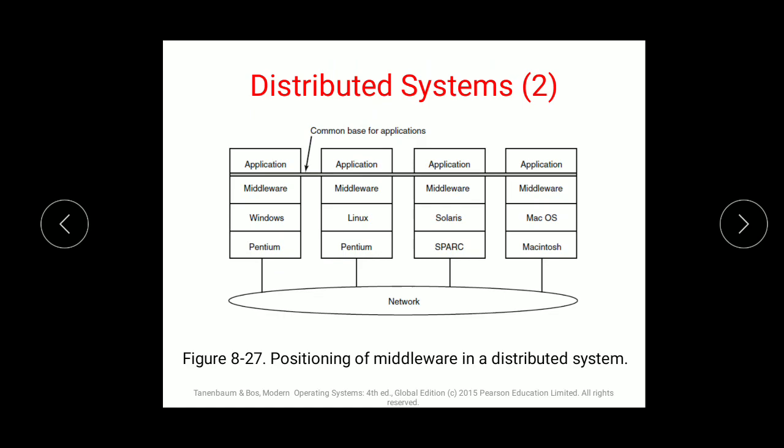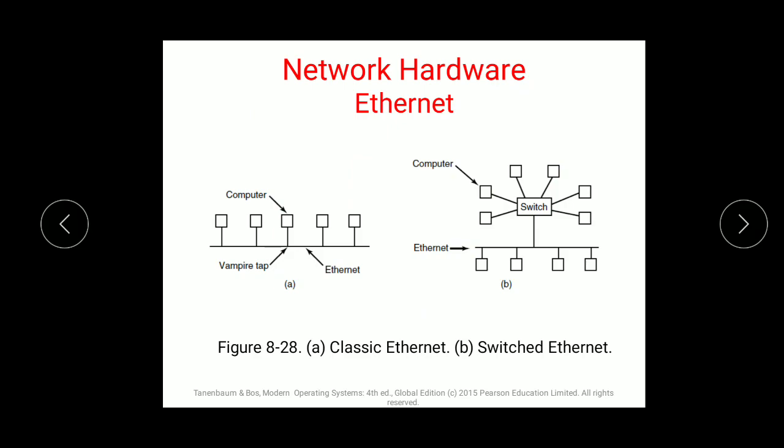So the network contains computers with different architectures. Heterogeneous architecture will be there. That is, one can have the operating system Linux, they can have a CPU running on Macintosh, they can have Mac OS, so Windows operating system with Pentium. So all these variations can be there, but that is not disclosed because it requires autonomous systems to be run over a distributed memory. And next is network hardware Ethernet. So basically there are two variations: classic Ethernet and switched Ethernet. Classic is the normal one, and switched Ethernet is the newest, the updated one.